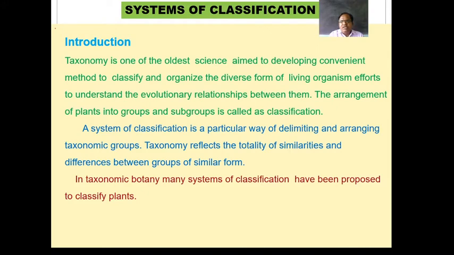When we are going to classify the plants, classification starts from ranks and ends with the taxonomic ranks. There are different types of ranks. Ranks start from the division, subdivision, then class, then subclass, then order, then series, then family, and then genus. So, these are the different types of ranks when we are going to classify the plants.